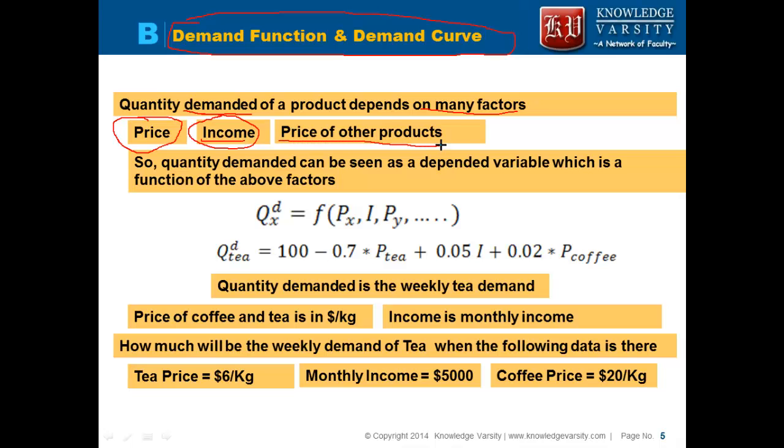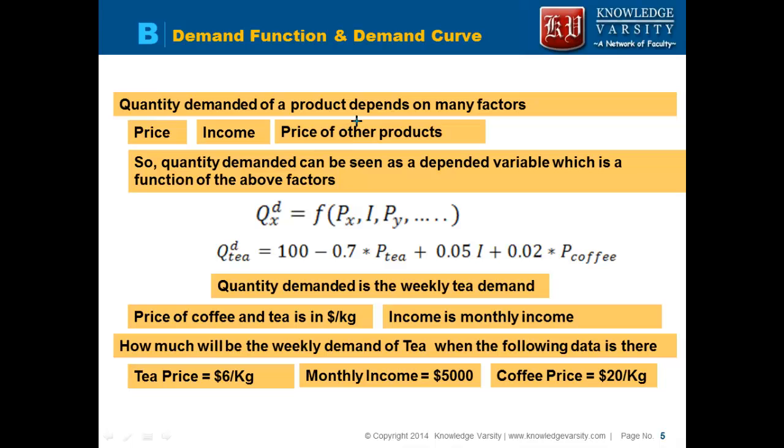It is also dependent on the price of other products. Suppose, as an example, you are consuming tea. If the price of coffee reduces a lot, then people would prefer to consume coffee rather than tea. People who were consuming tea will start consuming coffee, so the demand of tea would decrease. So the quantity demanded of any product is a function of price, income, and also the price of other products. There may be other factors also, but those are not that important.